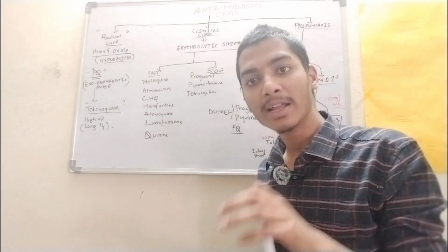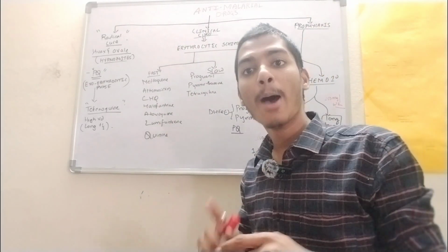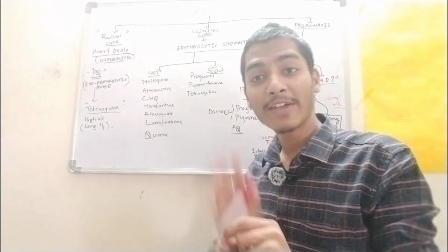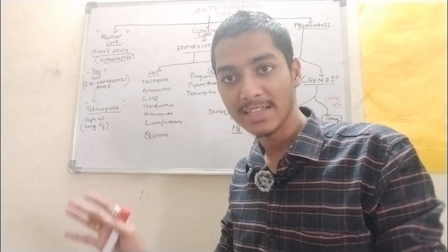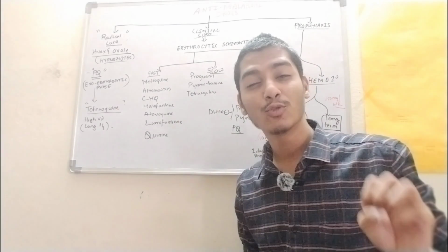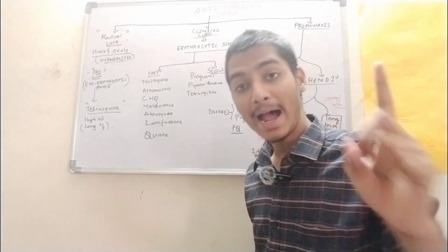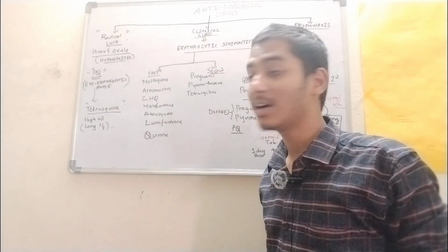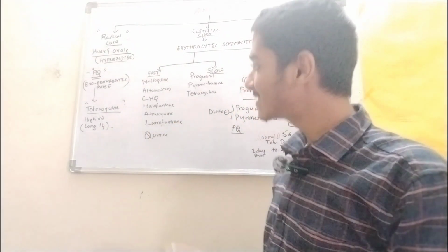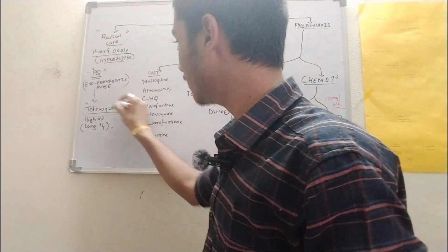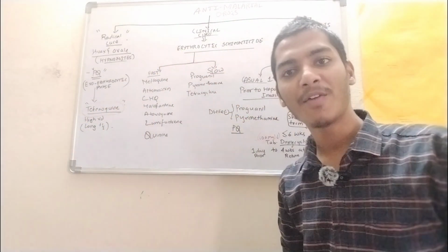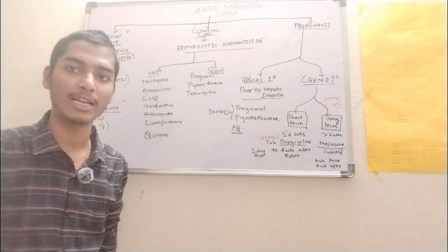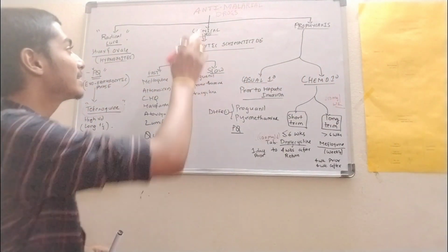The drug included in radical cure is primaquine. Primaquine is very much effective against the exoerythrocytic phase, that is, the hypnozoites. It also has effects on gametocytes, that's different, but it's primarily effective for the exoerythrocytic phase. And its congener, tafenoquine, has a high volume of distribution and a long half-life, right?